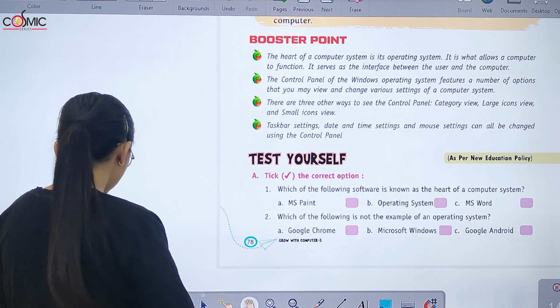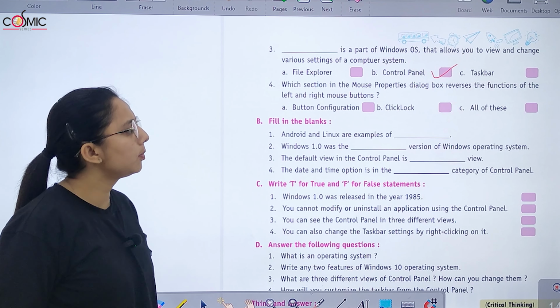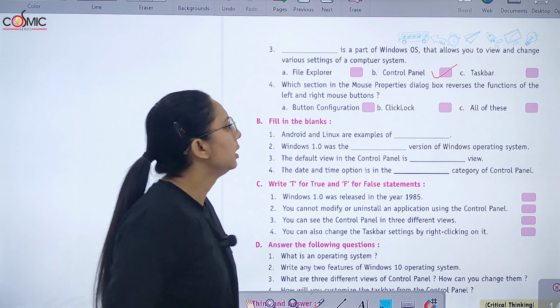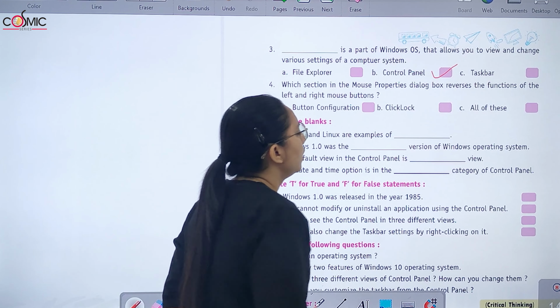That is Google Chrome. Now, dash is a part of Windows OS that allows you to view and change various settings in the computer system. That is control panel. Which section of the mouse properties dialog box reverses the function of the left and right mouse buttons? All of these.